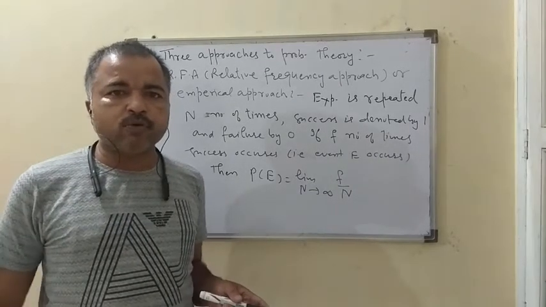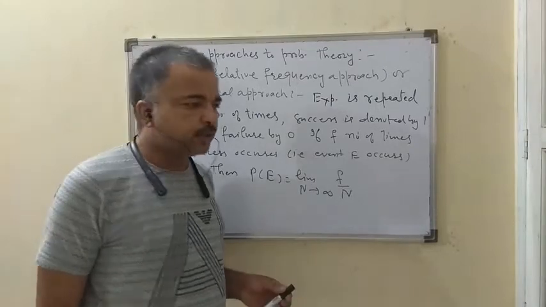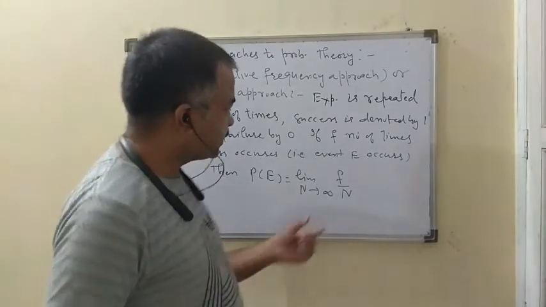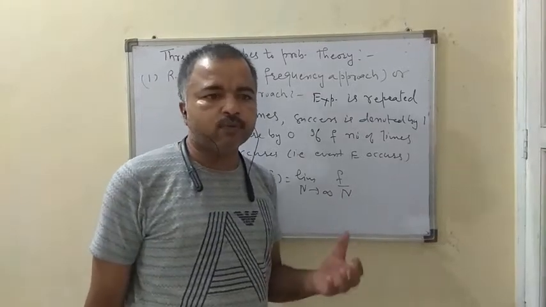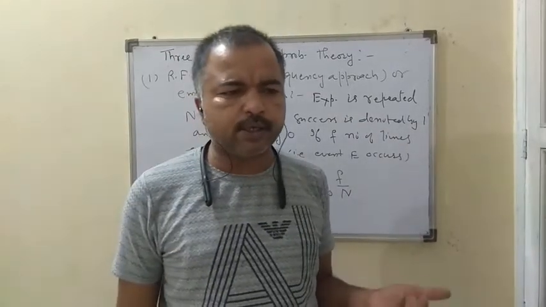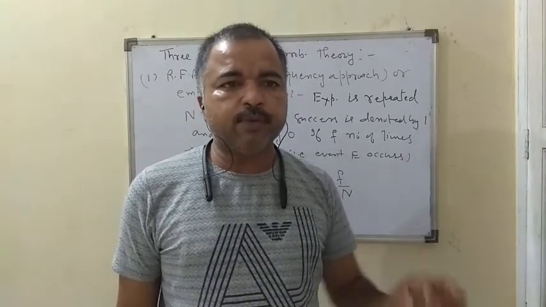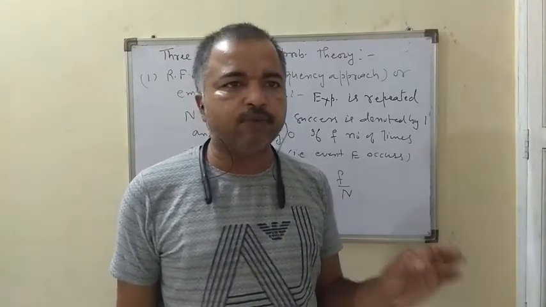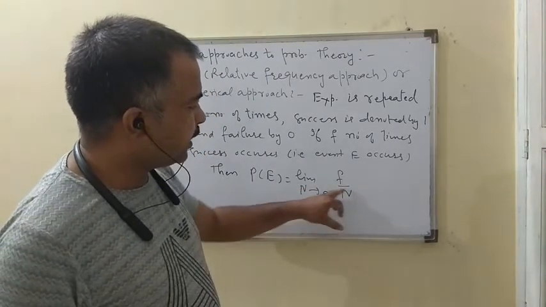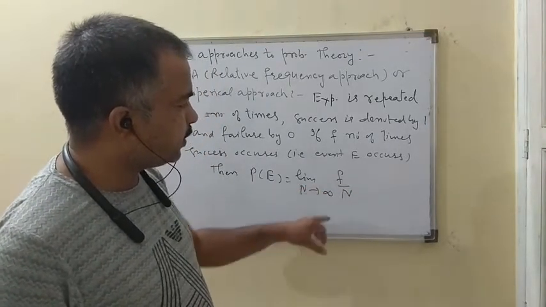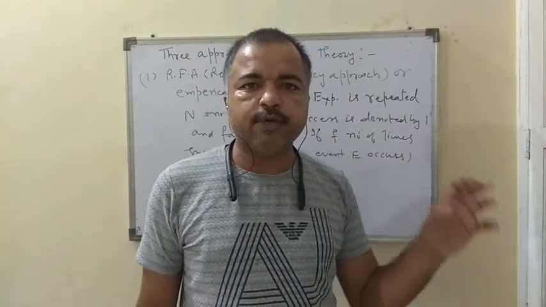But this approach has a drawback. The limitation of this approach is how large capital N should be. There must be some limit. We have to toss a coin or toss a die, whatever. What is the final limit? It may be 50 times, 100 times, or what? But this approach says limit N tends to infinity. So this N is a quite large number, and nobody can repeat the experiment infinitely many times.